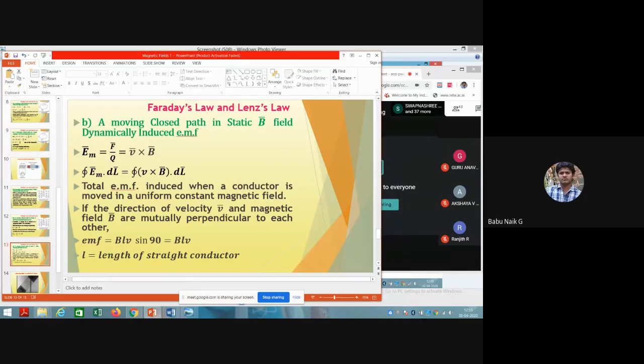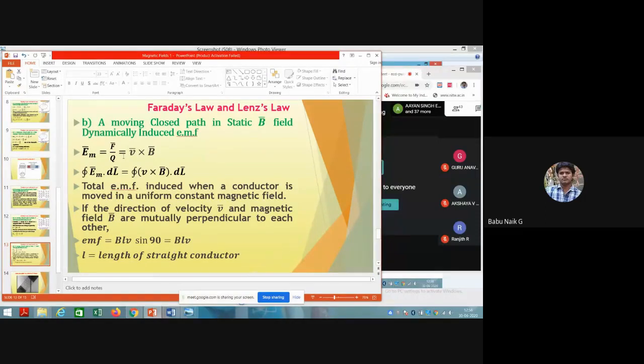Now, if the directions of the velocity and the magnetic field are mutually perpendicular to each other, then the EMF is equal to BLV sine 90 degrees, which is BLV. B is the magnetic field, L is the length of the conductor, and V is the velocity of the charge.